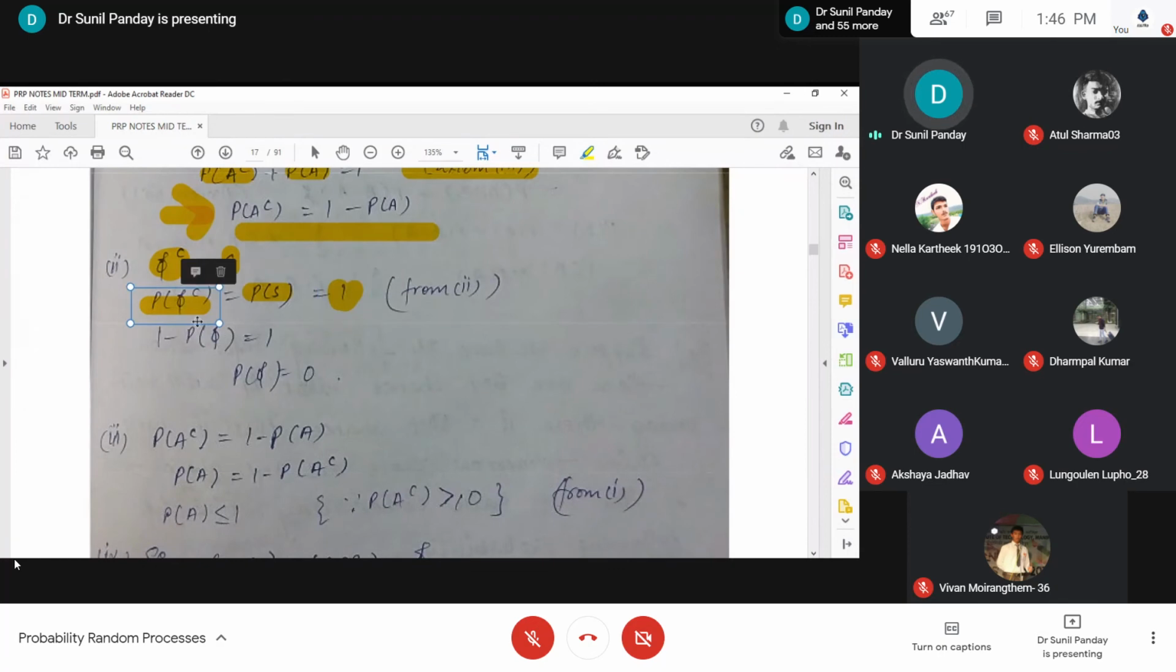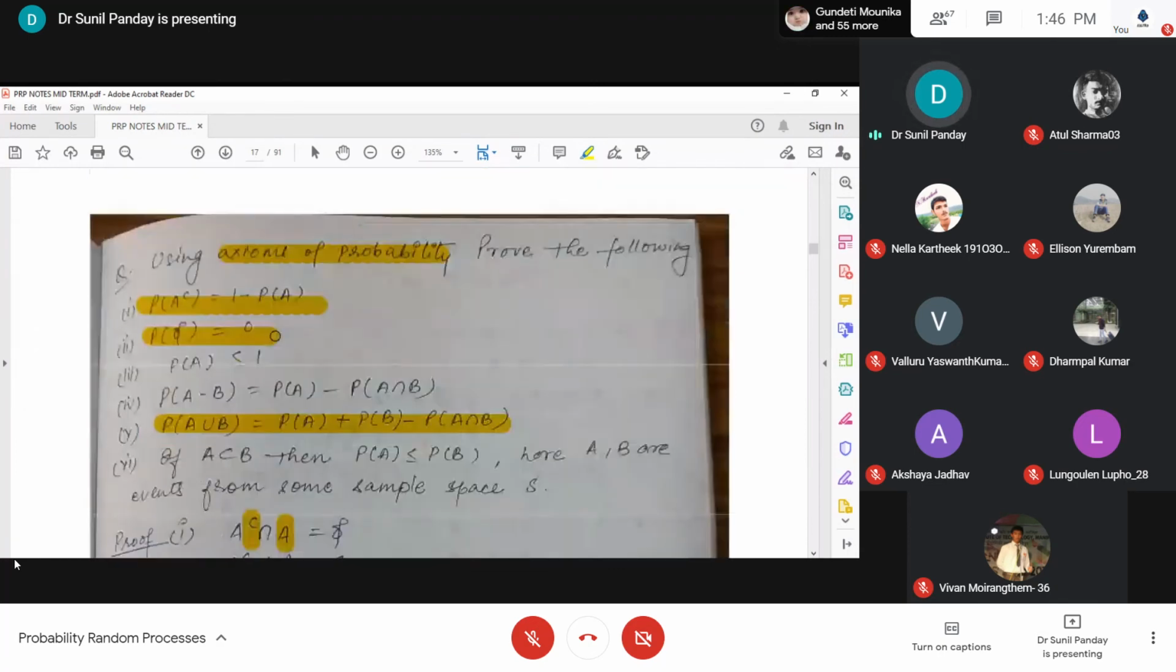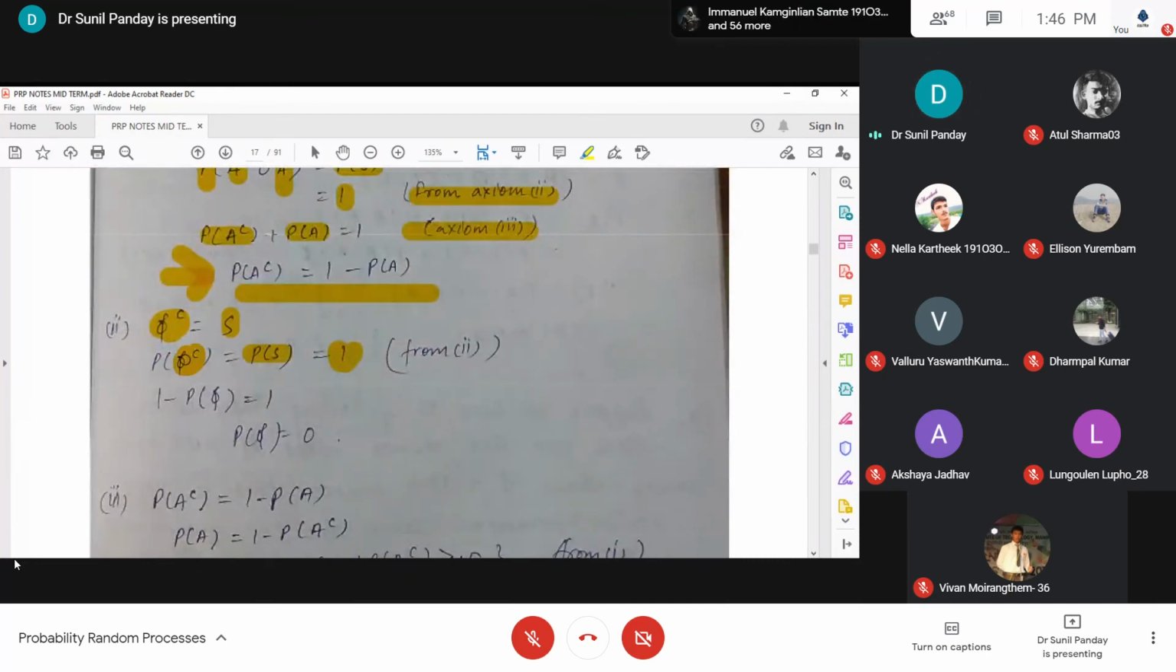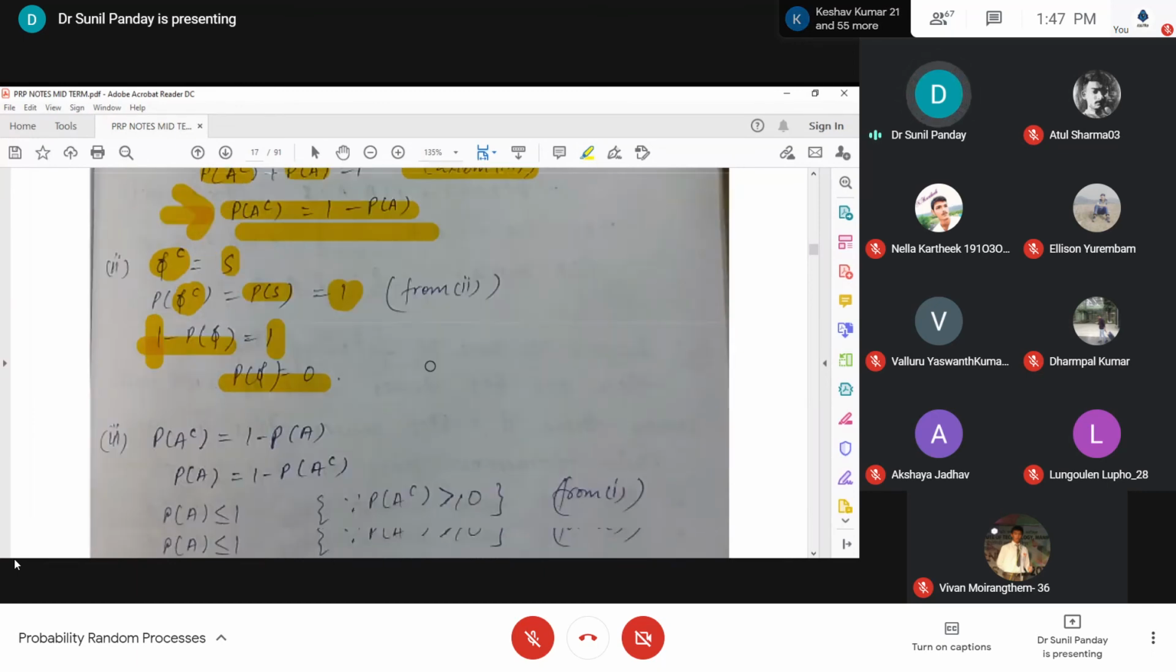Now for the probability of phi complement, we use the first proof, because we have already proved it. We have proved that for any event A, the probability of A complement is equal to 1 minus probability of A. So here we have phi instead of A, which means 1 minus probability of phi. I use the result proved here for the event phi, and then the 1 cancels out, and I get P of phi. That is, the probability of the empty event is 0.